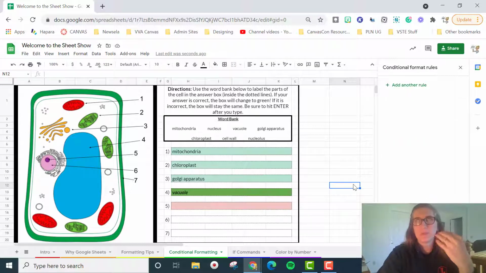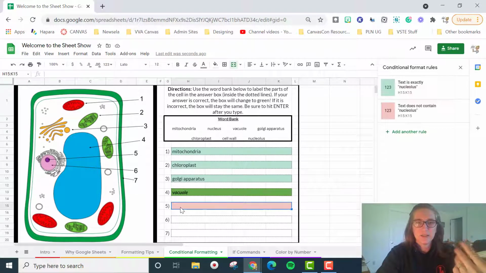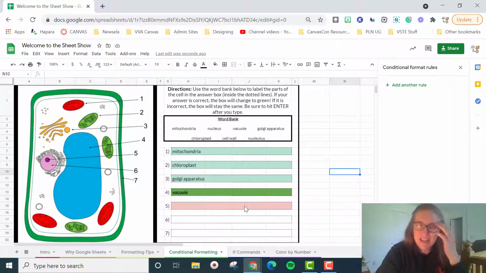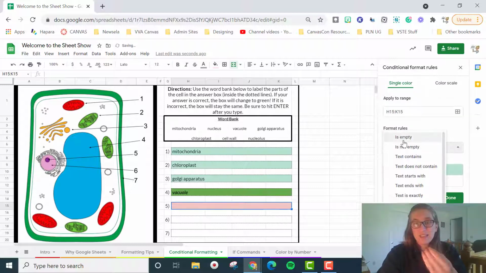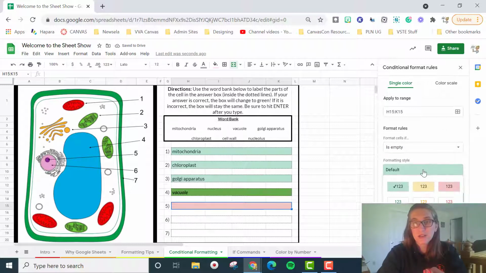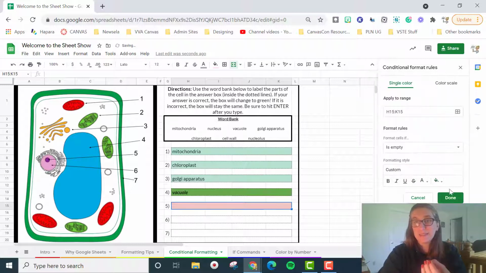Now, the problem, not the problem, but something that I see is that, oh, well, it's wrong because it doesn't have nucleolus in here yet. So of course it's wrong because it's not right. All right. So here, if they put nucleus, it's still wrong. If we put cell wall, still wrong, anything along the lines of that. But it's not really giving an effect of yes, you're right or no, you're wrong. All right, so something that you want to do perhaps is add a third rule, and you want to say if the cell is empty, we just want to leave it blank.